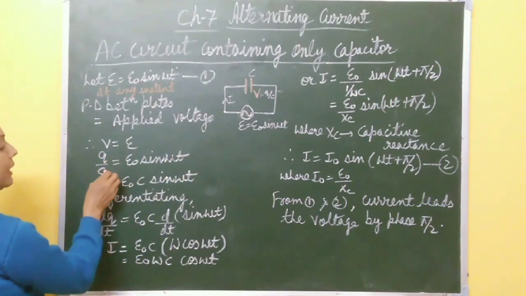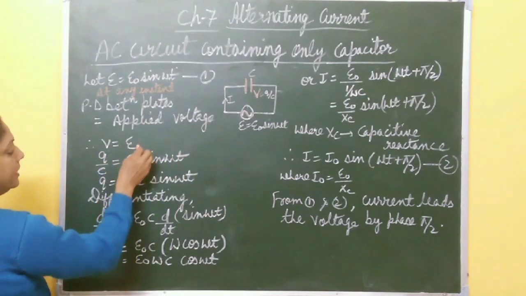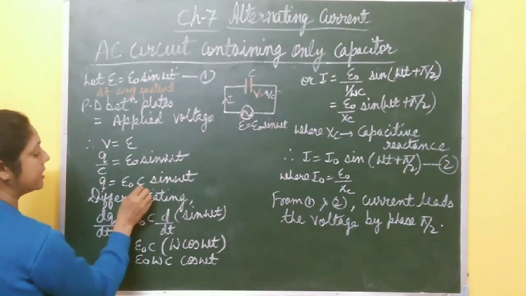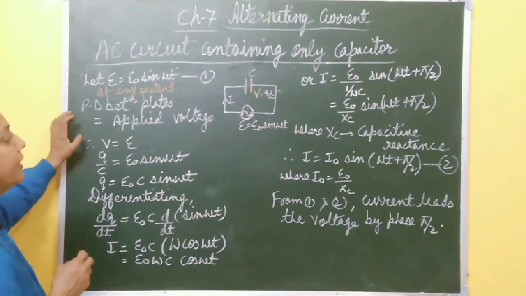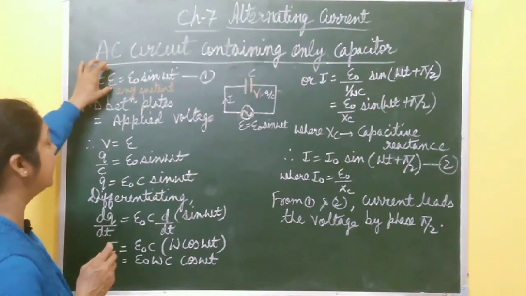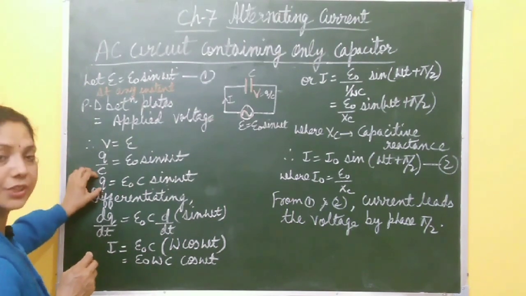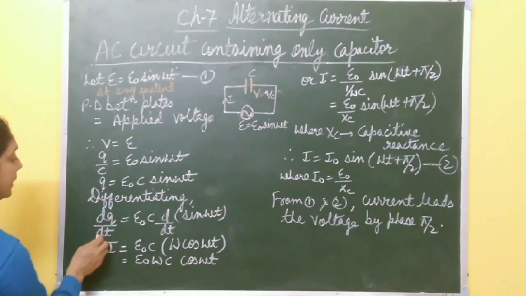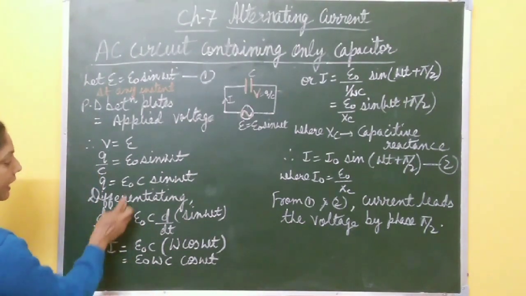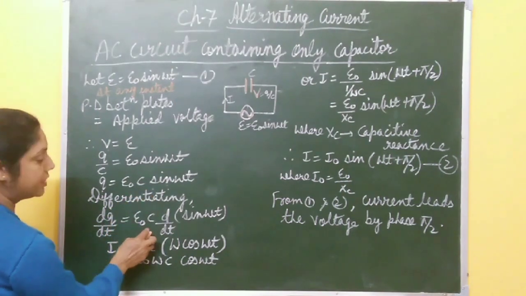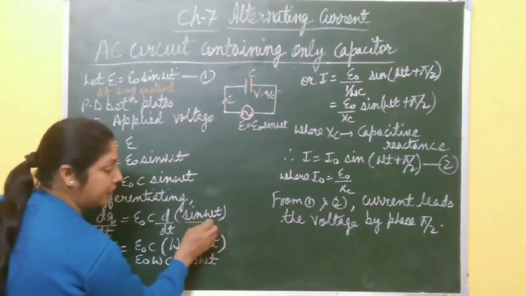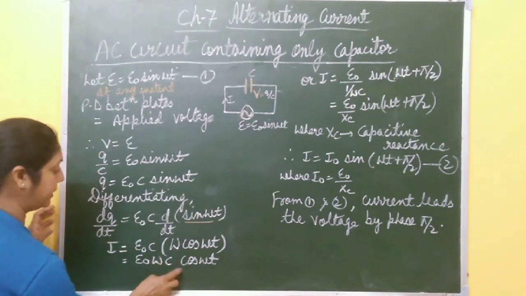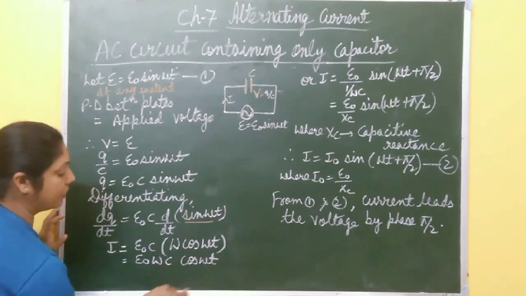V is Q by C, you know, and this E is E naught sin omega t. Now here Q equal to E naught C sin omega t. But you want current, relationship between current and voltage. So to get current, you just differentiate this Q with respect to time. It gives current. So dQ by dt gives I, and here E naught C is constant, you take outside, then d by dt of this sin omega t. And what is differentiation of sin omega t? Omega cos omega t. So E naught omega C cos omega t.